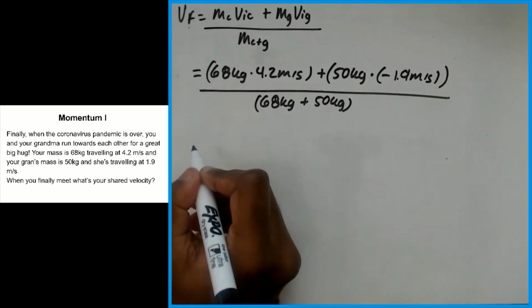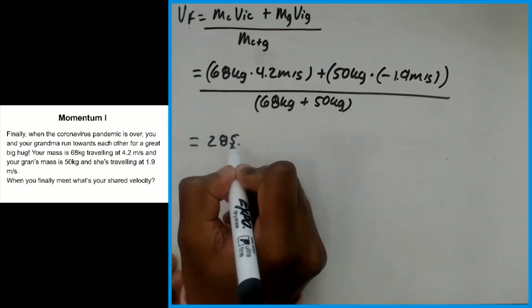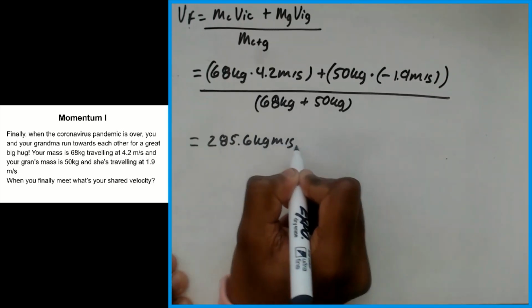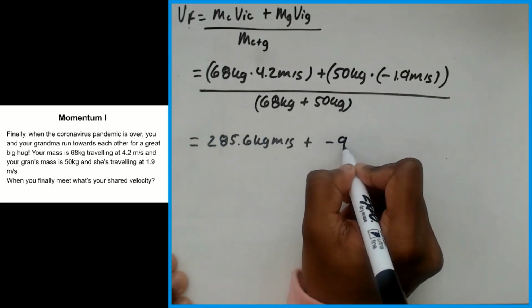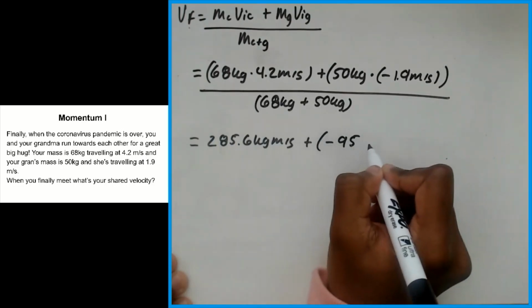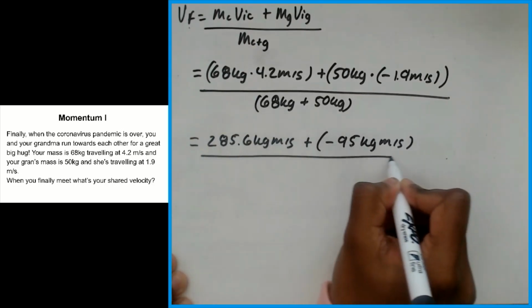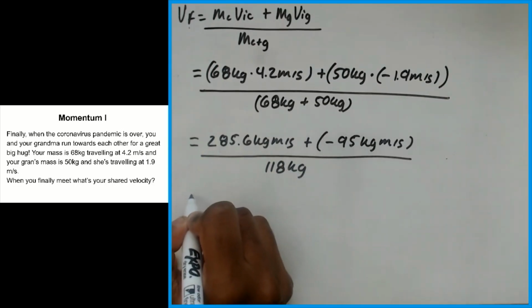Multiplying those out, I get 285.6 kilogram meters per second plus negative 95 kilogram meters per second, all over 118 kilograms.